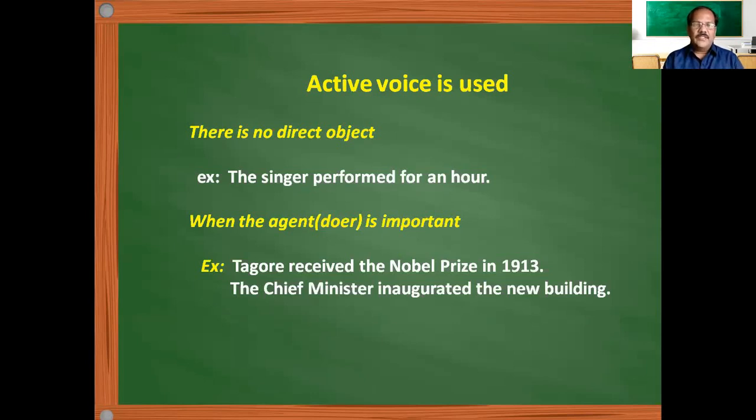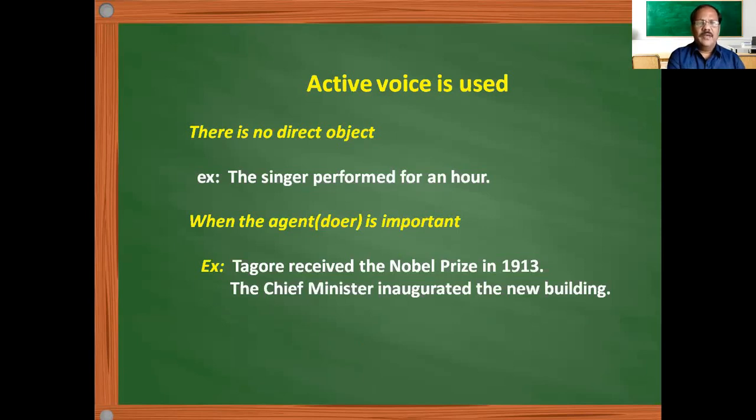And look at this: the chief minister inaugurated the new building. That particular building was under construction for over five to six years, and it is coming to public use, so everybody is waiting for that particular moment. So the chief minister inaugurated the new building. That means we are giving importance to the agent, the doer of the activity. So when the doer of the activity is given importance, then we use active voice.